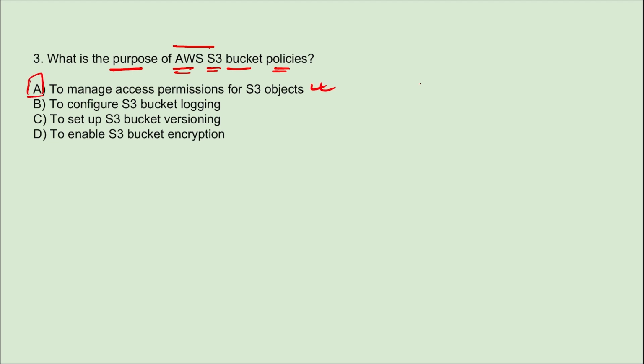Here these bucket policies are JSON documents. They define the access permissions for the S3 objects. They allow you to control access for specific buckets or objects. They set the permissions for various users, groups or roles. They define conditions for the IP address and time of the day. They can also enable or disable bucket-level features such as versioning or logging. So we can say bucket policies provide fine-grained control over access to your S3 resources.